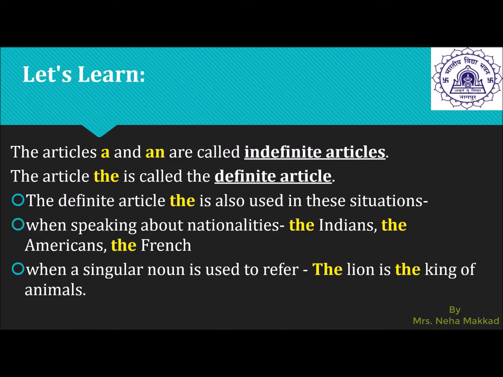The articles a and an, therefore, are called indefinite articles. Why is the word indefinite used? Because it is not at all specific, it is not at all particular. It can be any book, any pen, any apple, any umbrella. So therefore they are called indefinite articles because they are not specific.